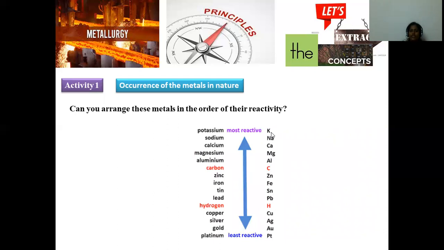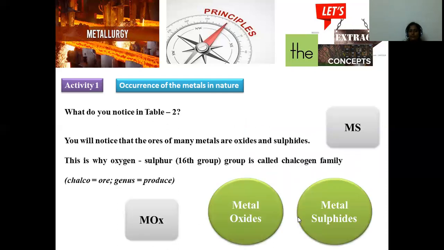Potassium is the most reactive, followed by sodium, calcium, magnesium, aluminium, carbon, zinc, iron, tin, lead, hydrogen, copper, silver, gold, platinum. The last ones are regarded as noble metals. So this is the reactivity of metals as described in this tabular form.